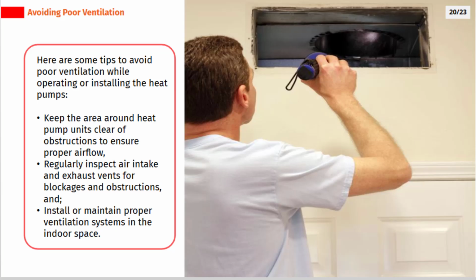Here are some tips to avoid poor ventilation while operating or installing heat pumps. Keep the area around heat pump units clear of obstructions to ensure proper airflow, regularly inspect air intake and exhaust vents for blockages and obstructions, and install or maintain proper ventilation systems in the indoor space.